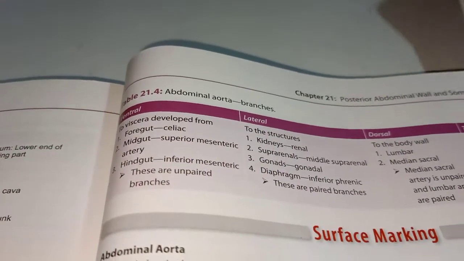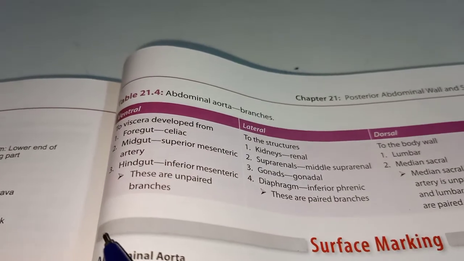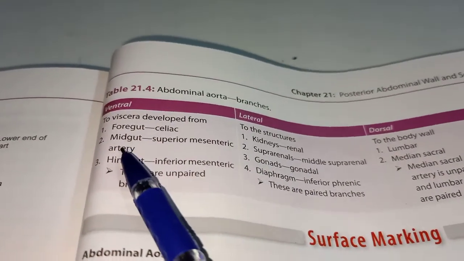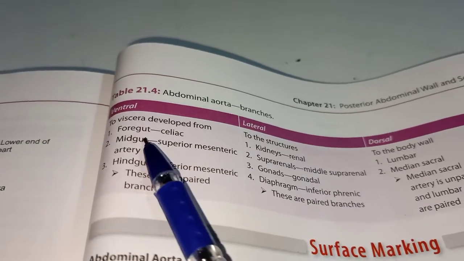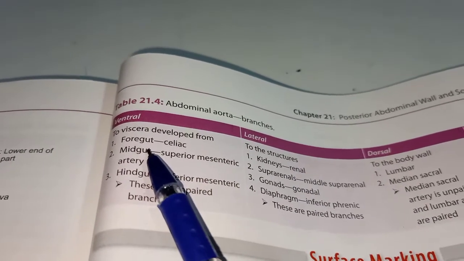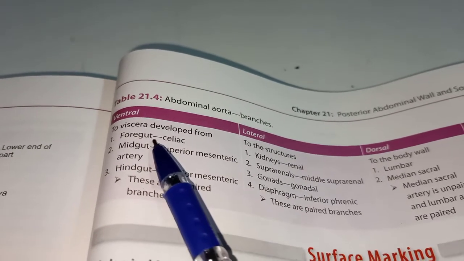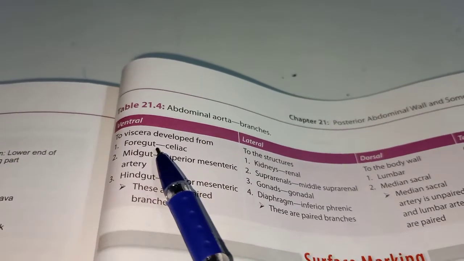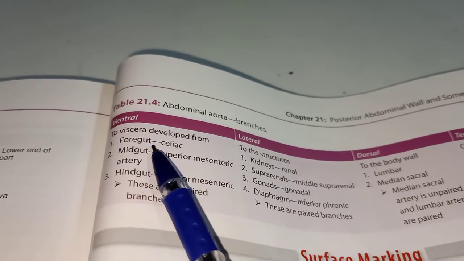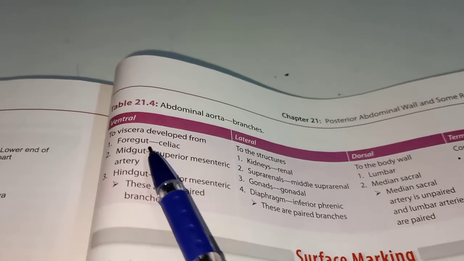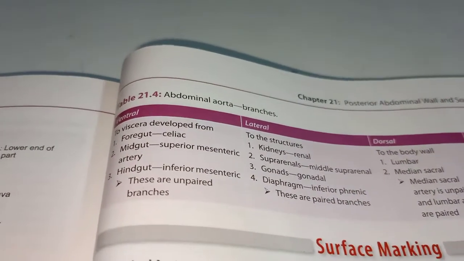Now, which are the structures arising from the foregut? Those structures are the abdominal esophagus, the stomach, the duodenum, the liver, the pancreas, the gallbladder, and the spleen. Now the foregut begins from the abdominal part of the esophagus and ends just inferior to the major duodenal papilla.